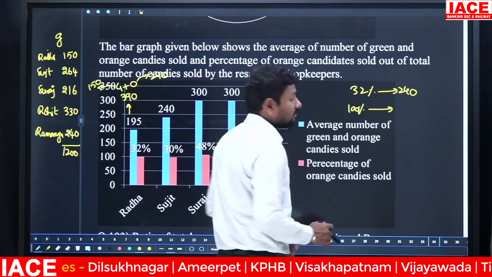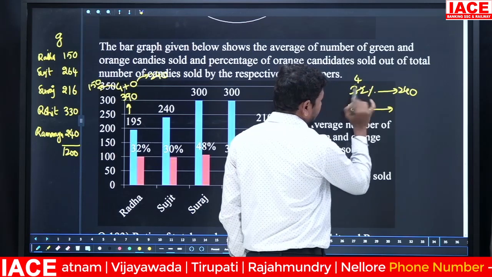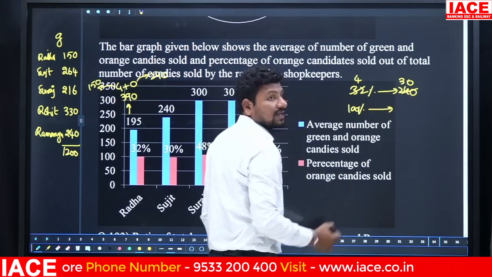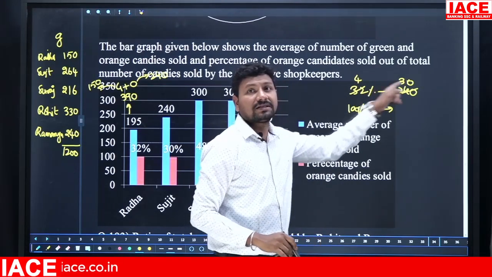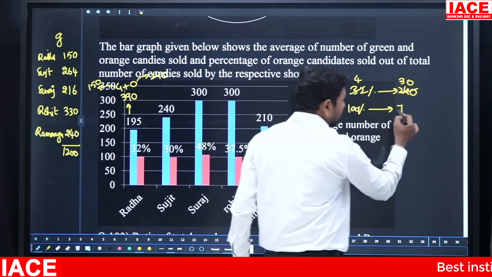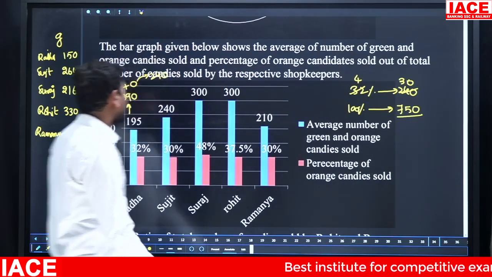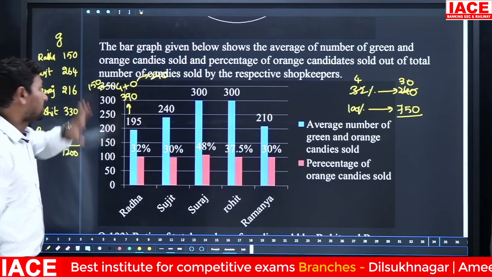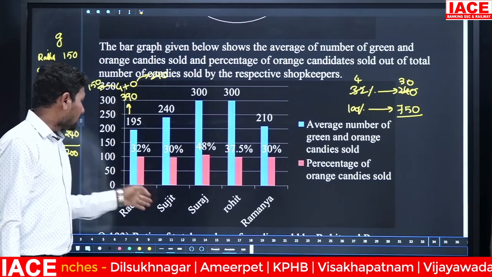100% is equal to how much? Look here, 8 4s are 32, 8 3s are 24, so 4% is equal to 30. 2% is equal to 15, 1% is equal to 7.5, 10% is equal to 75, 100% is equal to 750. Then total candies by Radha, how many sold out? 750 sold out.